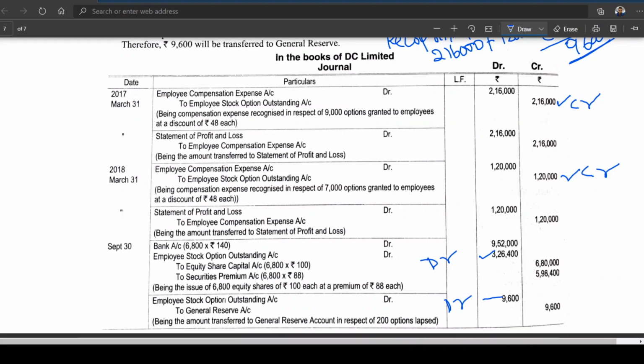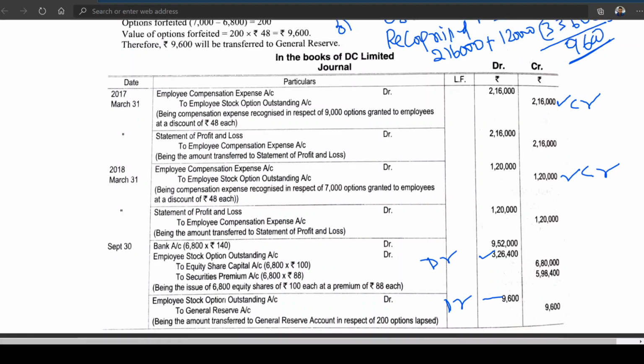God bless you all. I hope you have revised the NBFC, non-banking financial company. I think you can easily understand this chapter, but the only thing is you need to practice. Is this clear? Thank you very much.